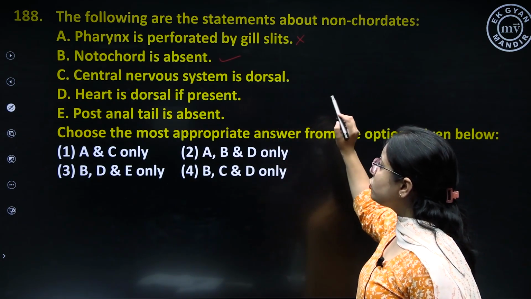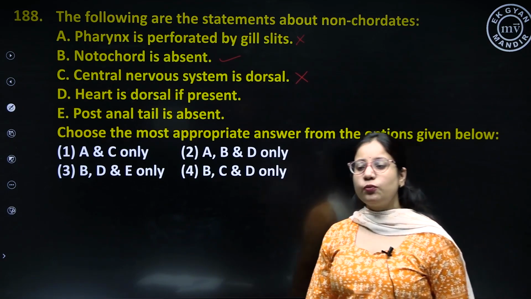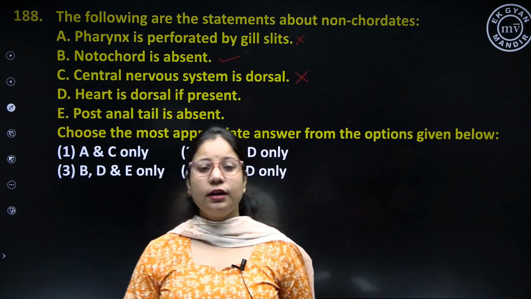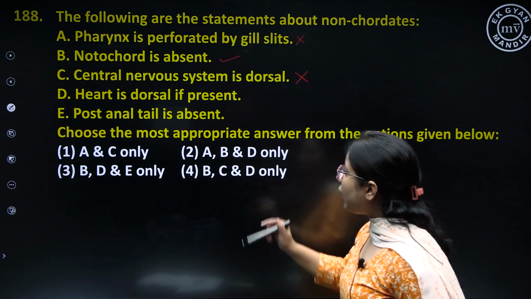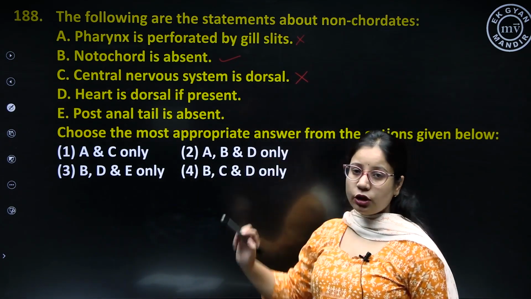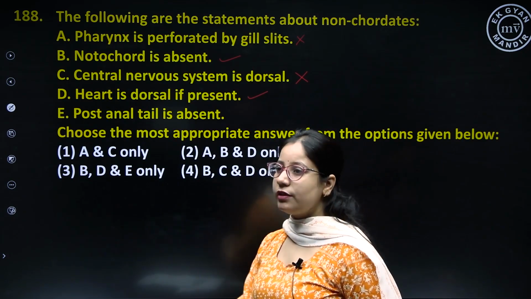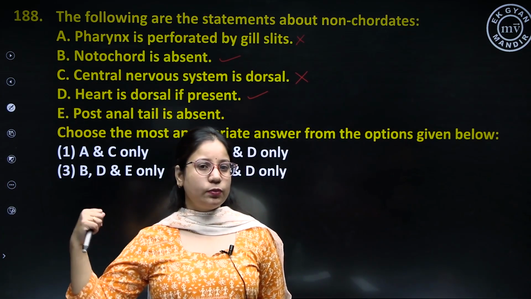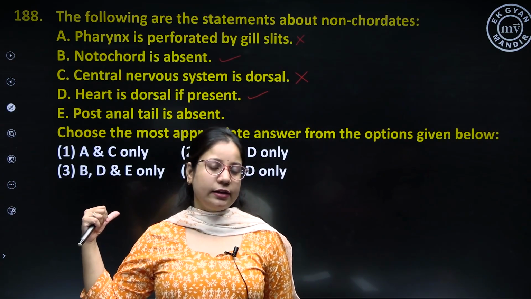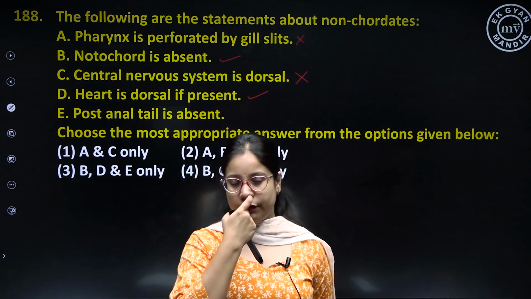Central nervous system is dorsal. This is a false statement with respect to non-chordates, because in non-chordates the nervous system is present ventrally. Heart is dorsal if present. This is a right statement with respect to non-chordates, because in non-chordates the heart is present at the back side, that is dorsally, and the nervous system is present ventrally, that is on the front side.